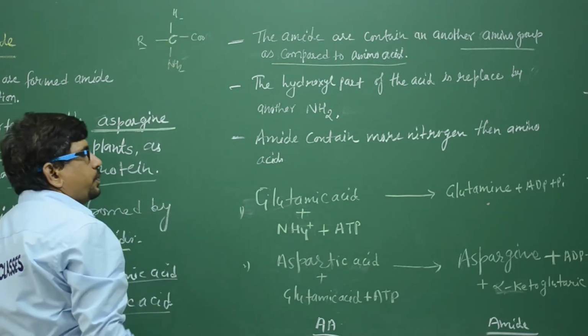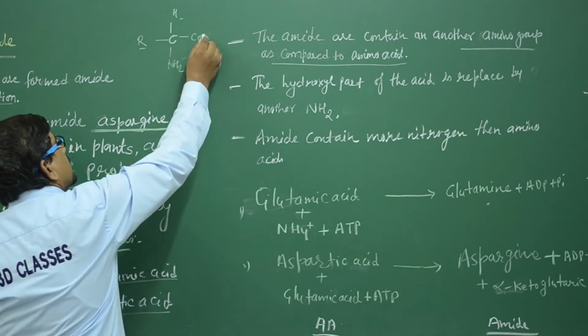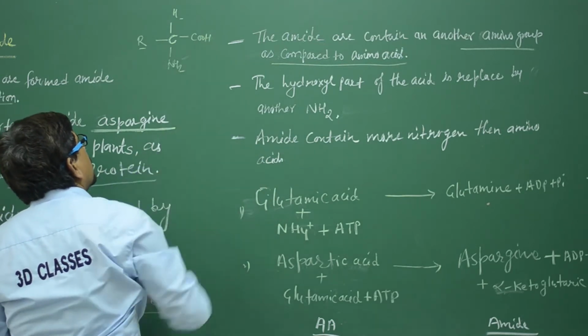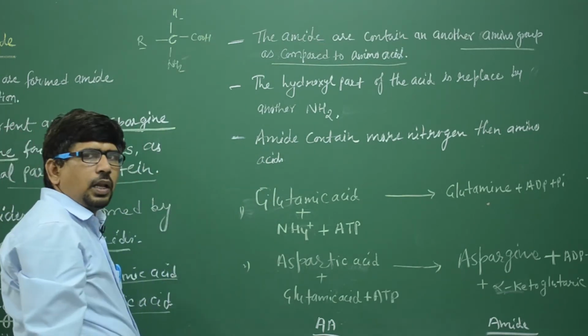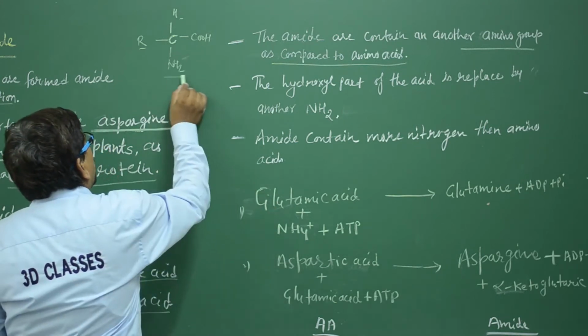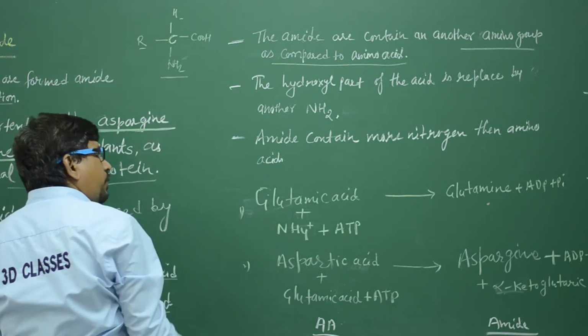In this structure, a single amino group is present, only one.